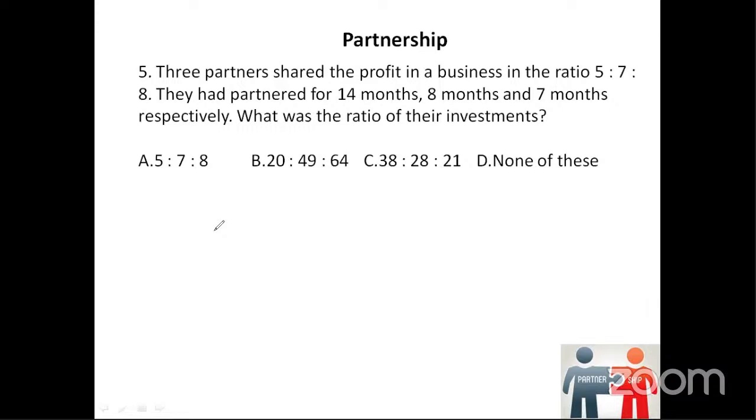Okay, what is the ratio of their investment? So what is happening here? The value is not given, but the ratio is given. So initially, if we take, for example, the first one, we will take X is to Y is to Z. So the first ratio is 5, X we will take, Y is 7, Y we will take, third ratio is 8, Z we will take. Okay, so these are the ratios.